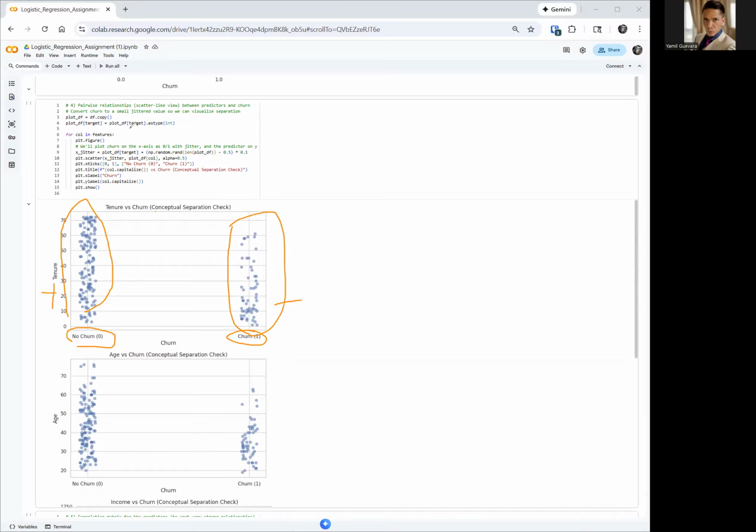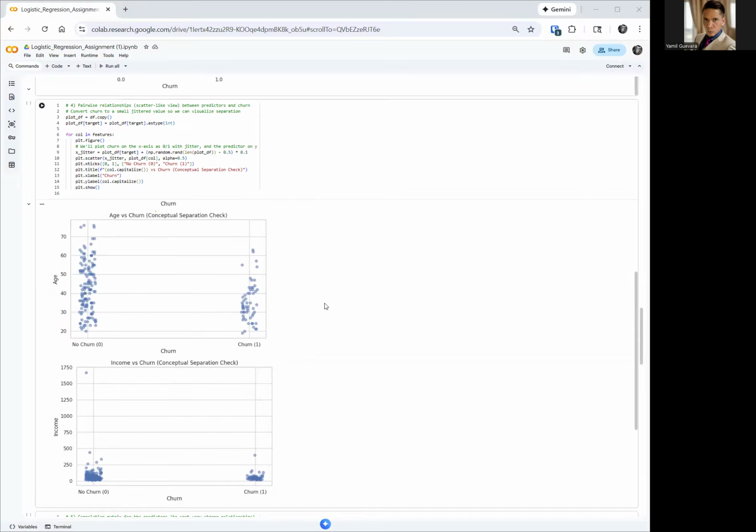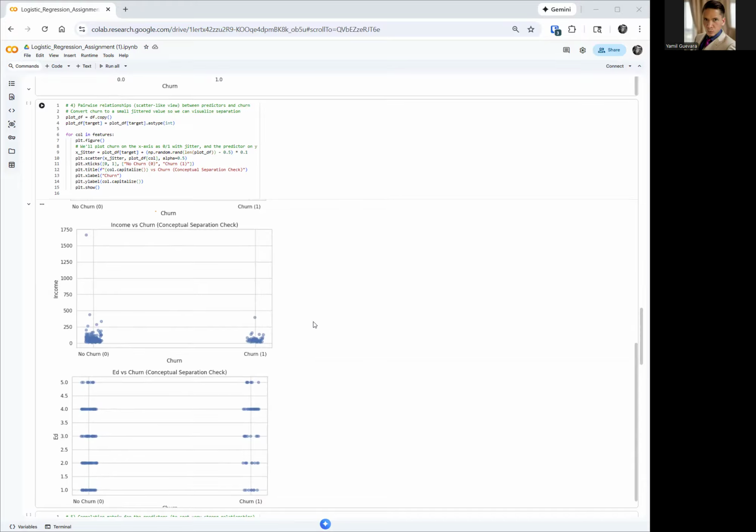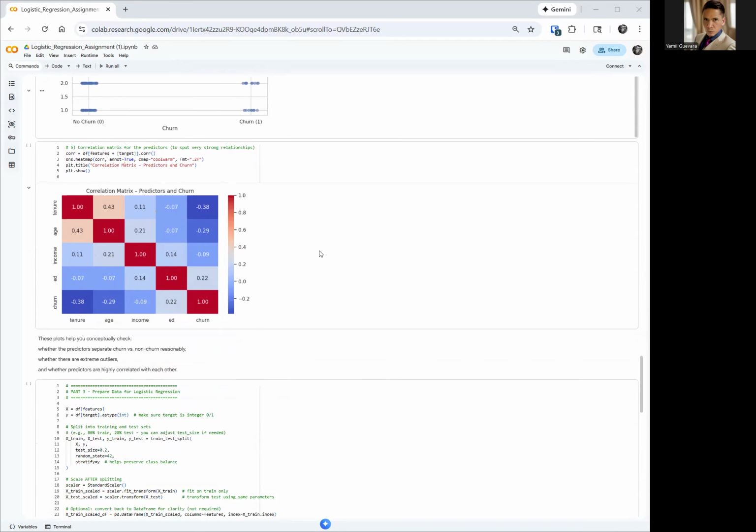Yeah, it makes perfect sense to me because I know if my customer has been around with my company for a long time, they're less likely to leave. And if my customer has not been around for a long time, they may leave my company, okay? So that's what you're looking for. What else? Look at this one. Age seems to be kind of the same as well. They seem to show a similar pattern as well. Income, not that much. Churn, education, I don't see too much here, but we'll see what happens, okay? And that's how you read those graphs.